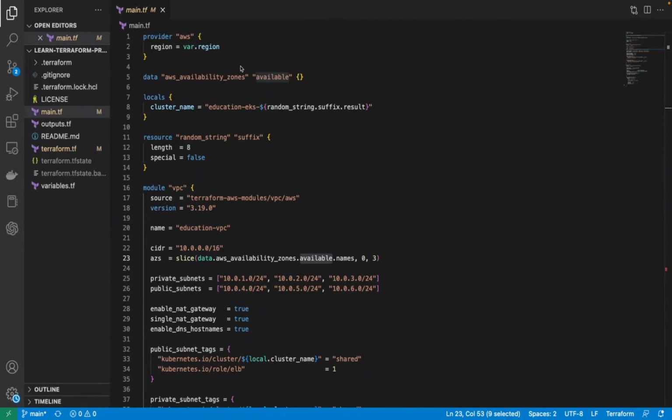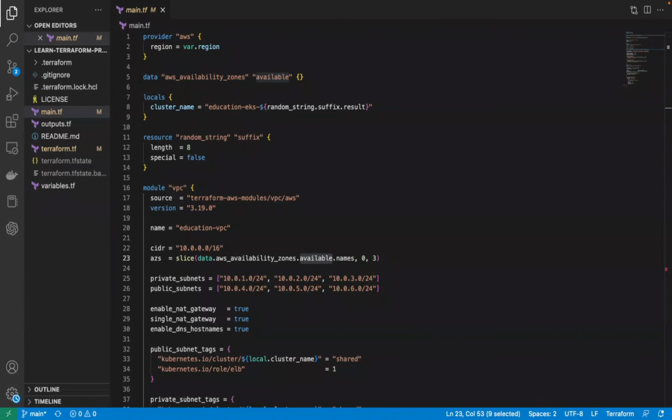Before we run the Terraform code, there are a couple of things we need to keep in mind. They're prerequisites. You need to have Terraform version 1.3 or greater installed locally. You need to have AWS CLI installed. You need to have kubectl installed. kubectl is basically a command line tool for Kubernetes. You can interact with the Kubernetes cluster, deploy applications, and manage your cluster. So kubectl needs to be installed. I'll mention the link in the description so that you can install it, and let me know if you have any questions.